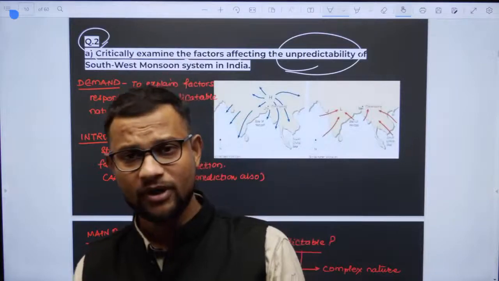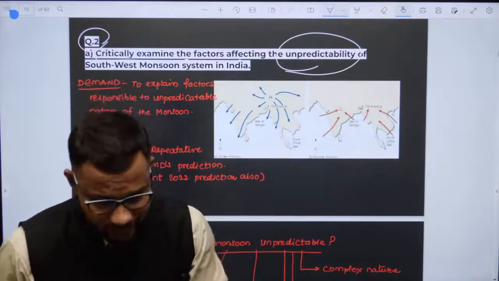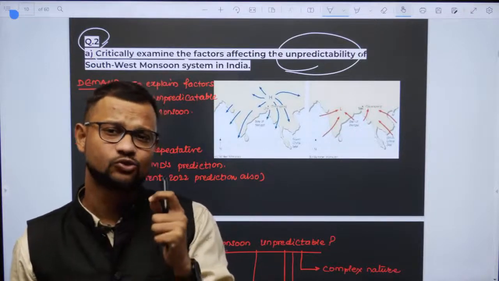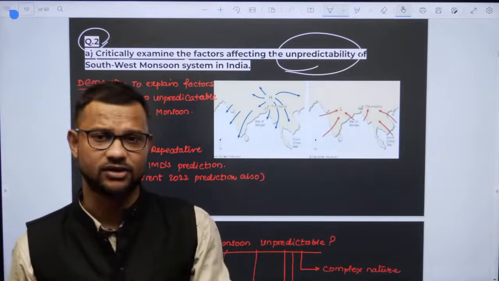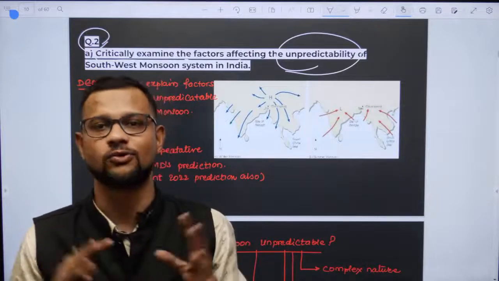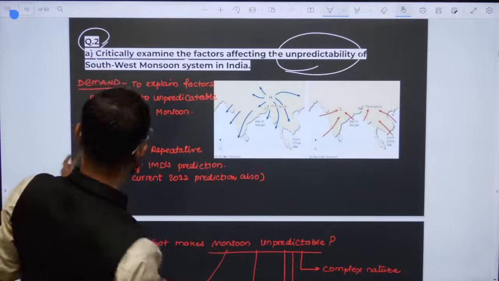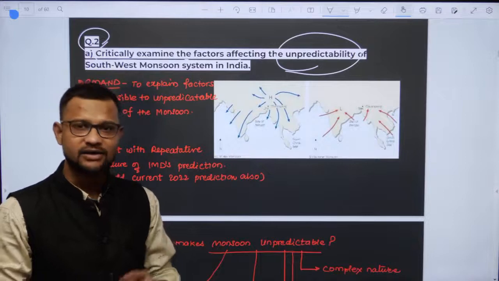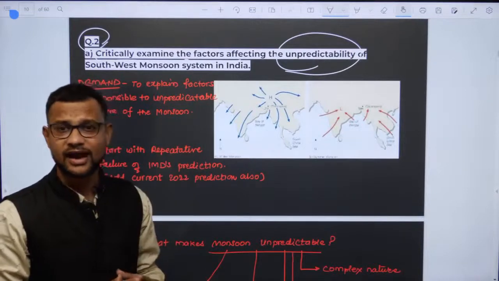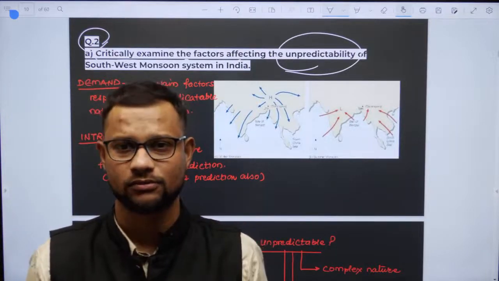And if you do remember, in our geography lecture I told you that whenever there is a prediction of monsoon by IMD, people criticize it. If IMD says that this year there will be this much rain, and it doesn't turn out that way, we criticize IMD, as if it is a failure of IMD. But I discussed in all of my lectures, in all our batches, that it is not only the fault of IMD.